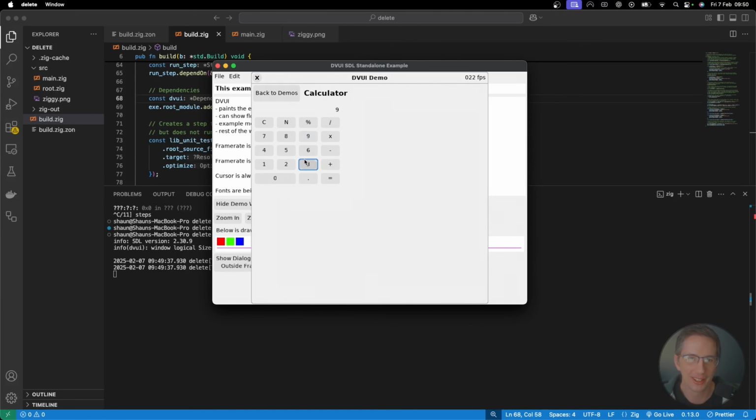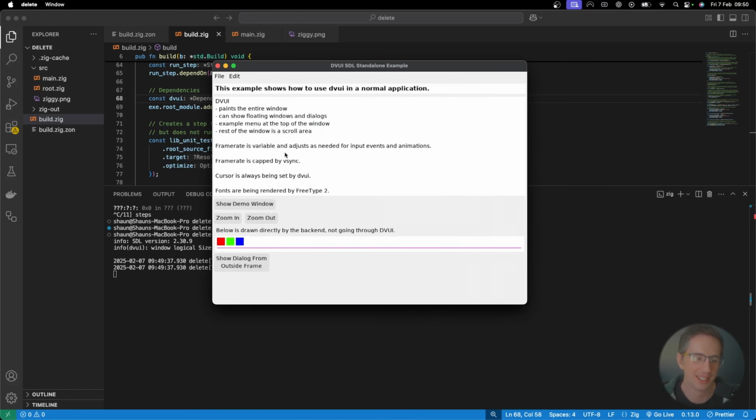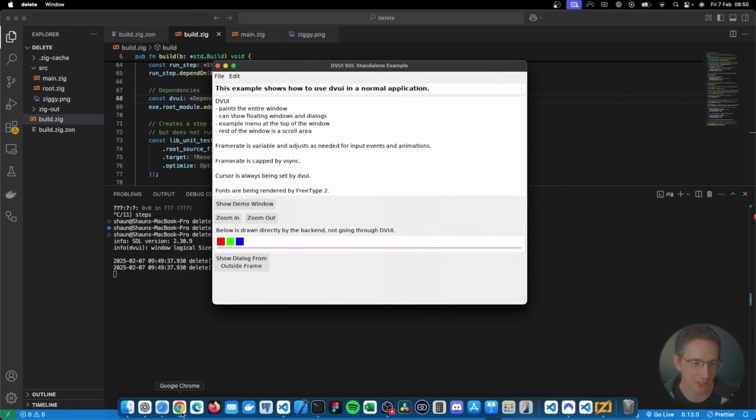Wow, this is so cool. Oh my word. Look, it tells me my frames per second. So how many frames per second I'm using. This is awesome. David, you're my new hero.